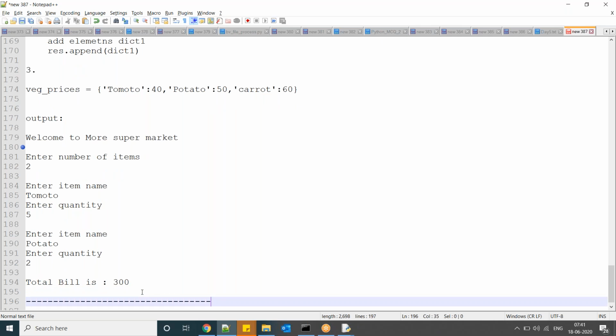Now this is one thing. So here, enter item name, enter quantity. You want price, right? That price you have to take from this one.